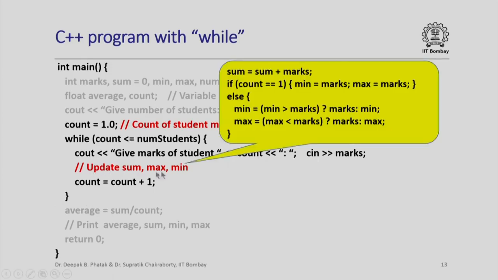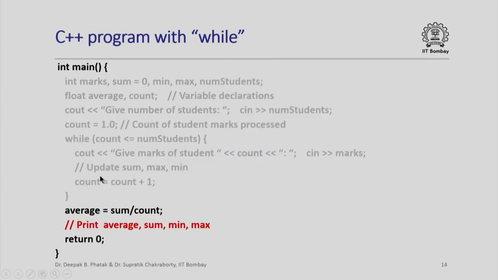Now what does updating sum, max and min mean? We have already seen this in an earlier lecture. To sum, we add the currently read value of marks, and if the value of count is 1, we update min and max straight away by the value of marks. Otherwise, we update min and max through conditional expressions.